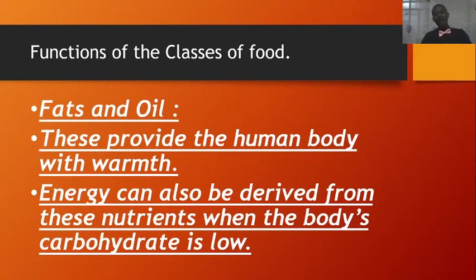They are almost the same chemical components with slight differences. So the body is able to convert fats and oil back to carbohydrate when the carbohydrate content is very low. And from it, the body can provide energy during times of low carbohydrate content in the body. These are the functions of fats and oil.